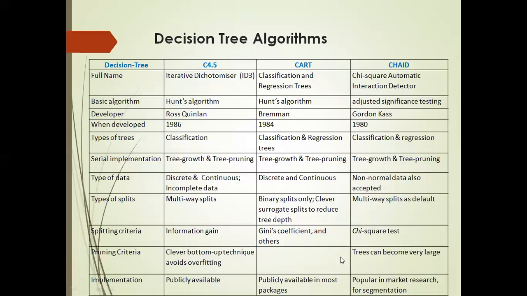For CHAID, trees can become very large. The last difference is implementation. C4.5 is publicly available, and CART is publicly available in most packages, with additional packages as well. CHAID is popular in market research for segmentation. So this is the difference between the decision tree algorithms.